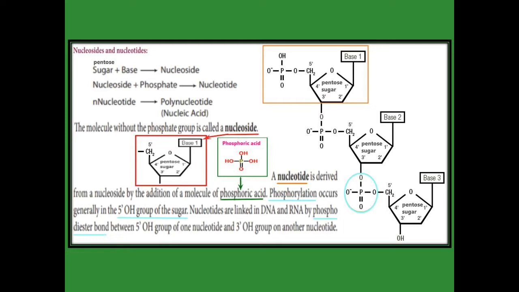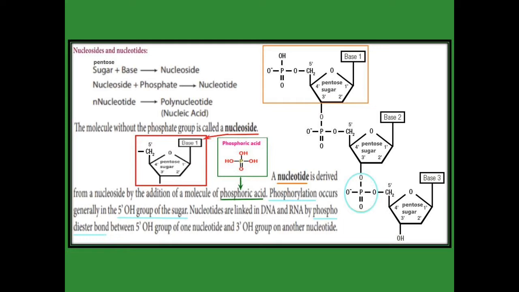The nucleotide is derived from the addition of phosphate, that is phosphoric acid. The phosphoric acid formula is given in the green color box. That phosphoric acid is added at the fifth carbon of the pentose sugar, which has an OH group. Phosphorylation occurs at that OH group, and a phosphodiester bond is formed. Now we get the nucleotide.